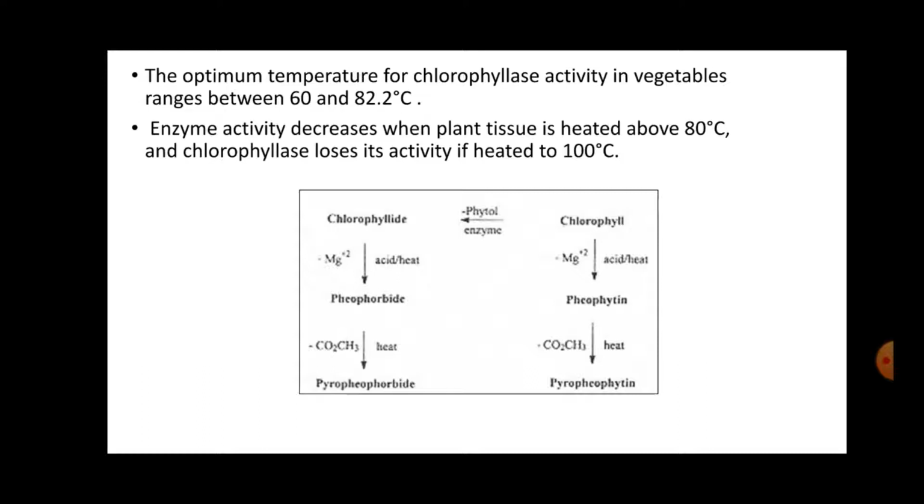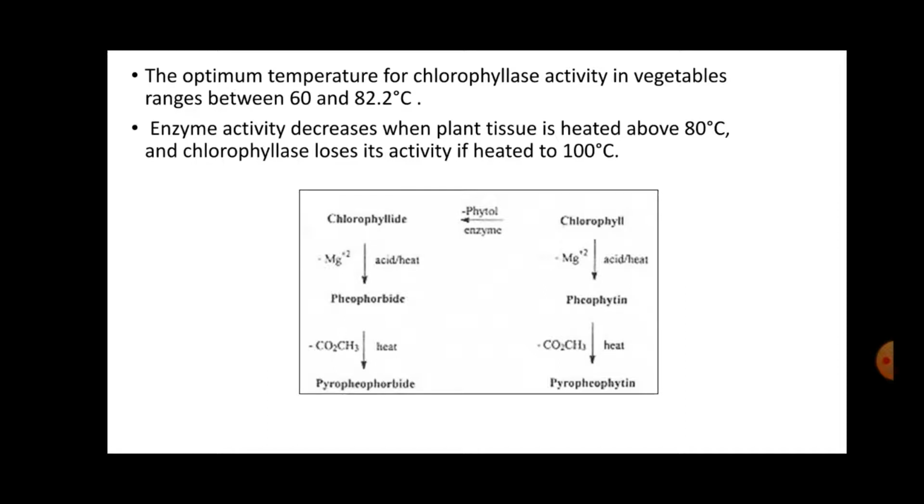So here you can see when chlorophyll is treated enzymatically, or there is an enzyme reaction on chlorophyll, there is removal of the phytol chain which converts the chlorophyll into chlorophyllide. On heating, it converts to pheophorbide by eliminating the magnesium atom. On further heating, the carbomethoxy group is removed and it converts to pyropheophorbide.